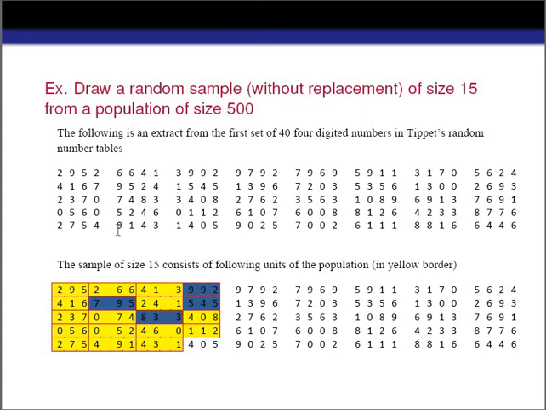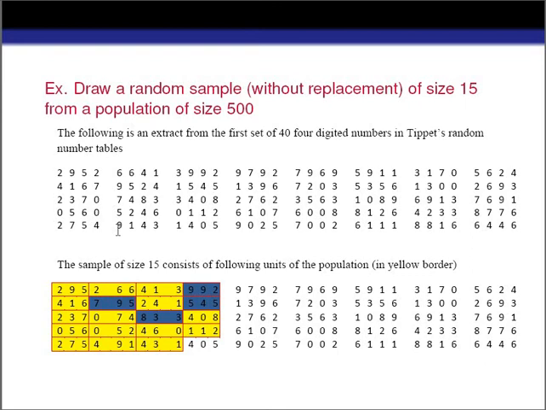So we have to draw a sample of size 15 without replacement. Without replacement means no repetition will be there. So we want to draw a sample of size 15 from a population of size 500.